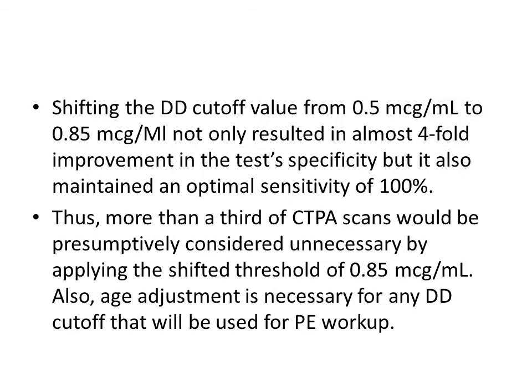Shifting this DD cutoff from 0.5 to 0.85 mcg per ml not only resulted in an almost four-fold improvement in the test specificity but also maintained the sensitivity of 100%. Thus, more than a third of the CTPA scans would be considered unnecessary by applying the shifted threshold of 0.85 mcg per ml. Also, the age-adjusted DD values are necessary and will be used for pulmonary embolism workup.